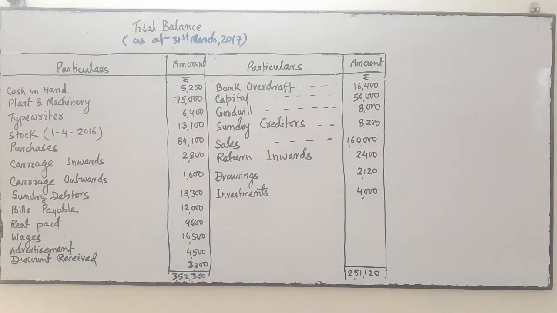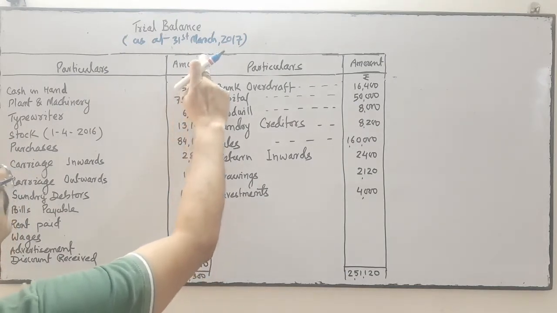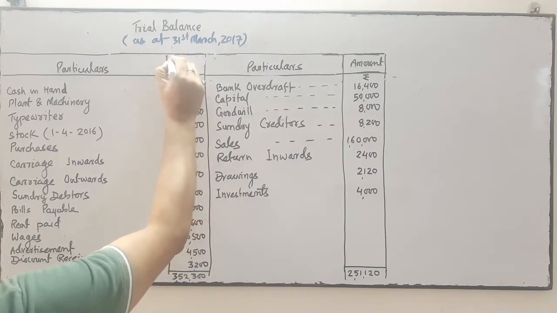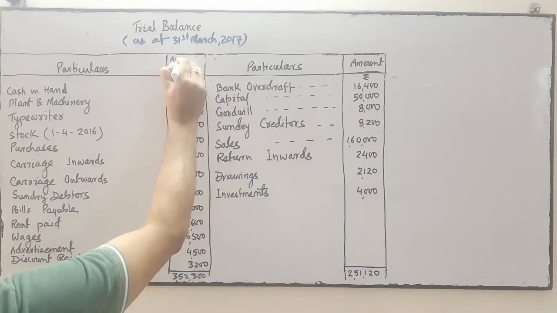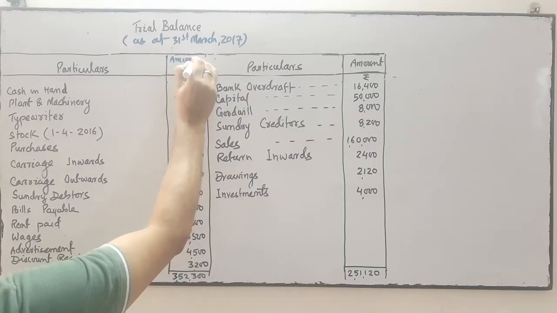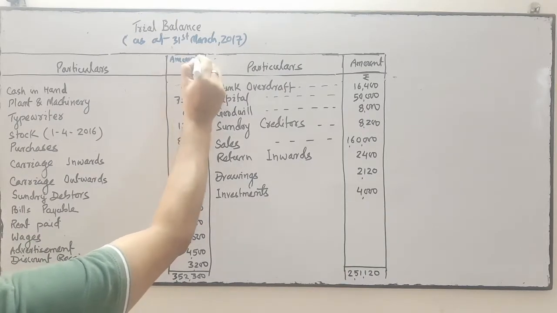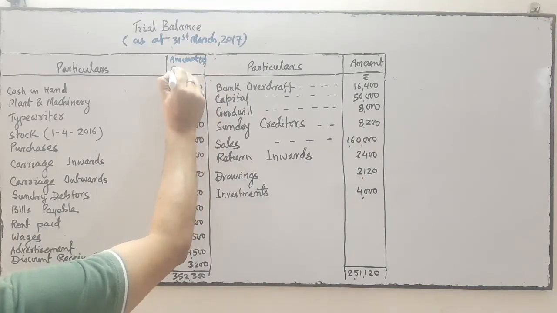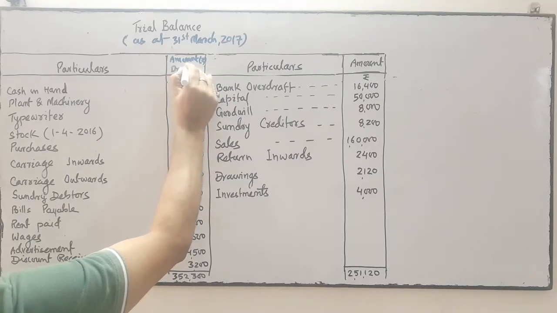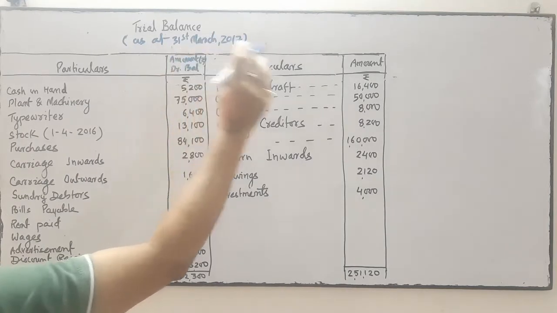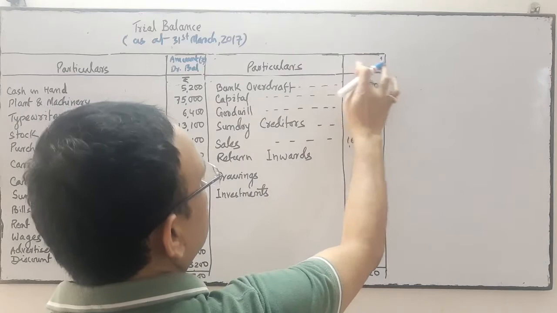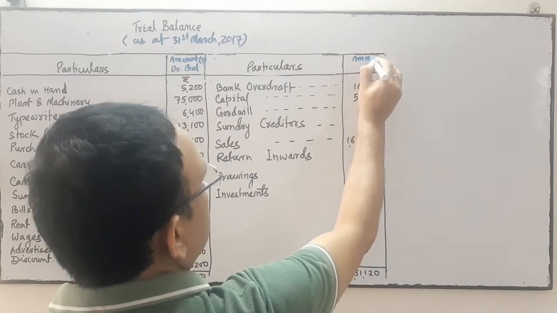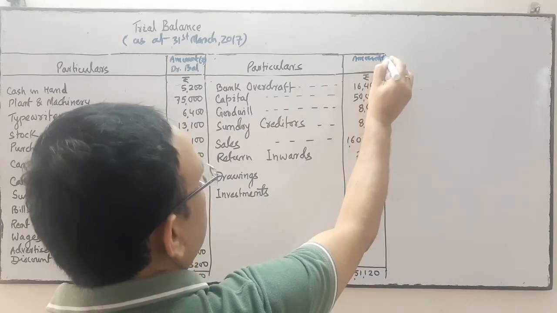Another is what? Here in rupees he has not mentioned whether it's a debit or credit. So you have to write amount in rupees, debit balance.